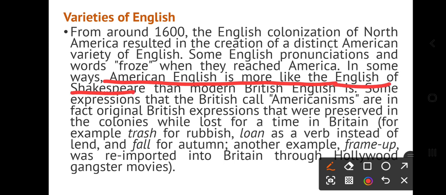So there are two varieties: American English and modern British English. On one hand, American English is highly influenced by Shakespearean English, and on the other side there is modern British English.